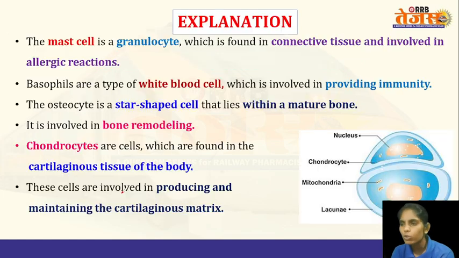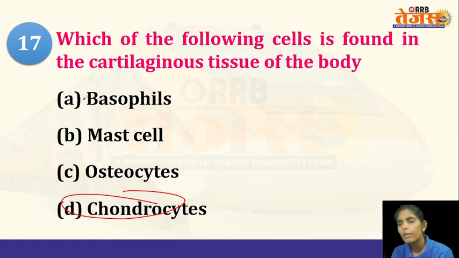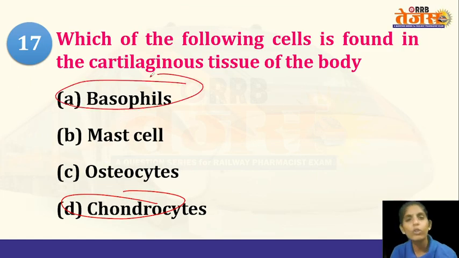Now, coming to the basophils, these basophils are granulocytes. Granulocytes are a type of leukocytes, that is white blood cells. So granulocytes are of three types: the basophils, neutrophils, and eosinophils. So these are granulocytes, leukocytes.